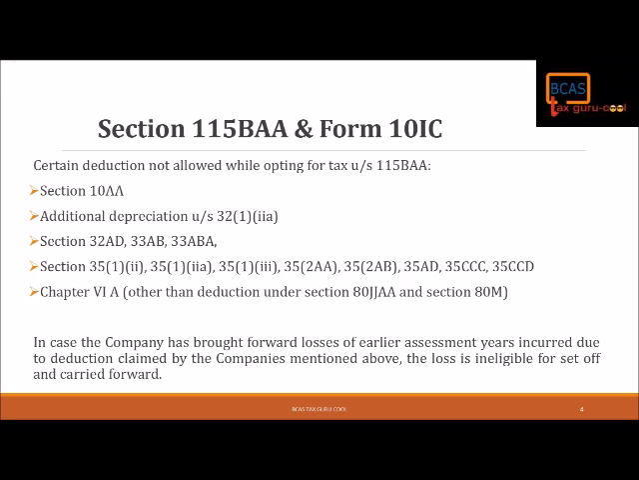So in case the company has brought forward losses of earlier assessment years which are incurred due to deductions which are mentioned above by the company, the loss is ineligible for set off and carry forward. So yeah, under section 115BAA and Form 10-IC, the companies adopting this section are not subject to the provisions of MAT, and the MAT credit available to such companies as on the date of adopting section 115BAA shall lapse.